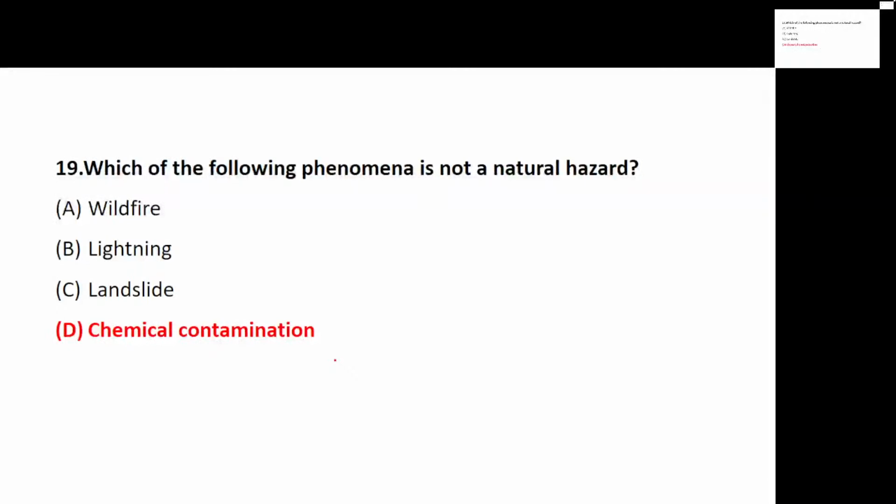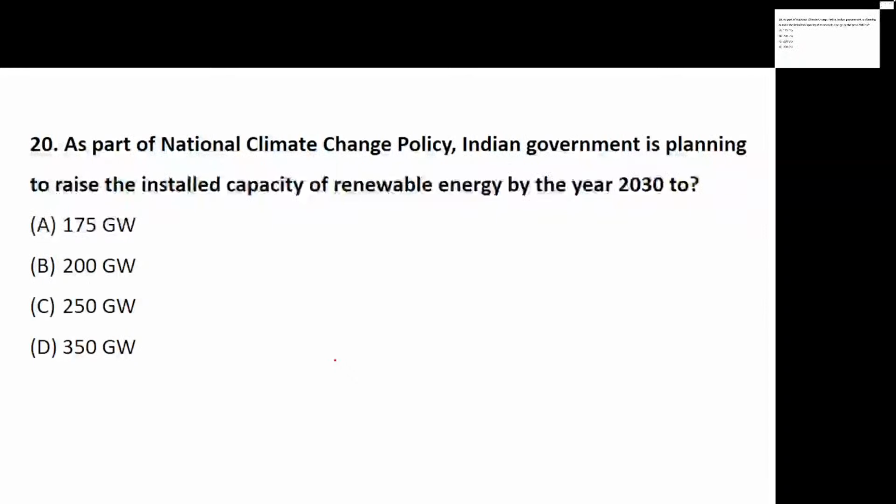They are asking us which is not a natural hazard. It means which does not occur naturally. So obviously wildfire, lightning and landslides are all elements related to natural hazards, but chemical contamination is something man-made, not natural. So the odd one out here is chemical contamination. Fine. Coming to question number 20.